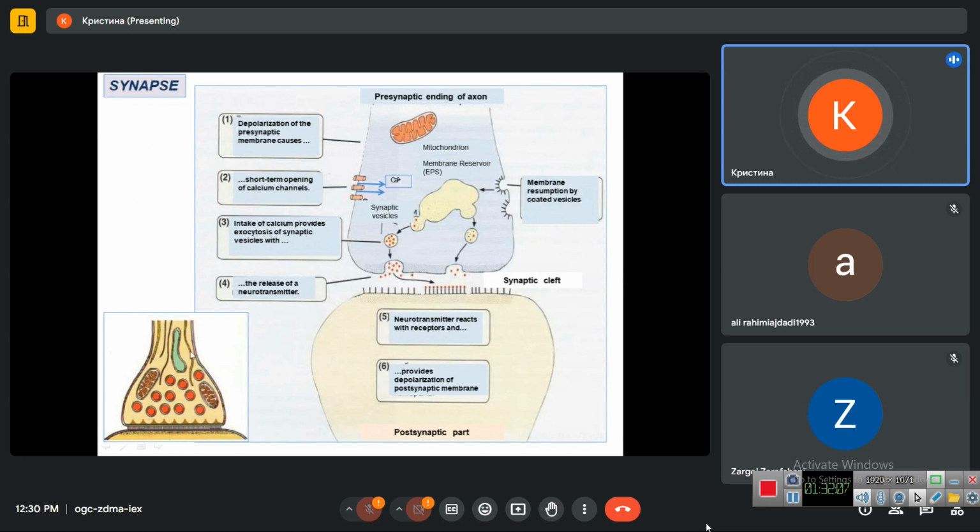In the presynaptic part we have microtubules, smooth endoplasmic reticulum, mitochondria, and vesicles with neurotransmitters. These are proteins which ensure exocytosis when calcium comes into the cell. In the synaptic cleft we have the proteins which attach the membrane of the first neuron to the membrane of the second neuron. And in the postsynaptic part we have the elements of cytoskeleton, which help the transduction of impulse and help to maintain the shape of the postsynaptic membrane.